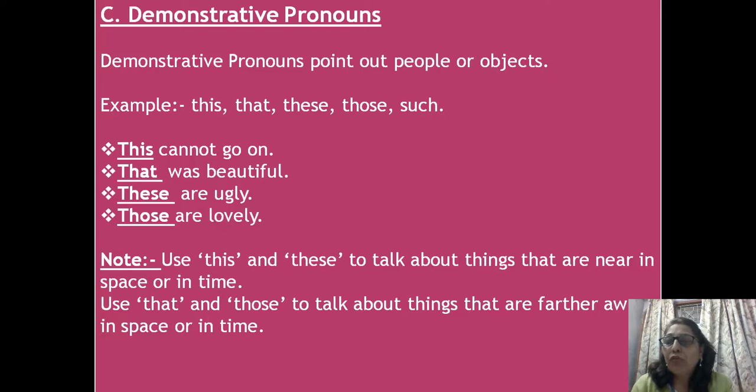There is one note for you. Always remember this and that. These words are used to talk about the things that are near in space or in time. These and those are used to talk about the things that are farther away in space or in time. Means this and these are used for the things which are near to us, and these and those are used for the things which are far away from us.